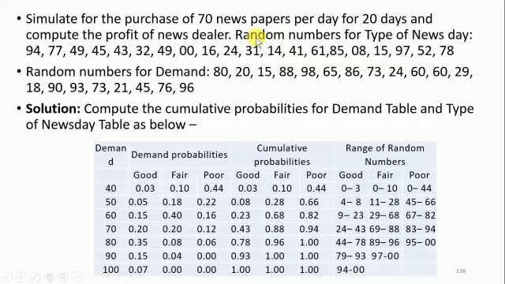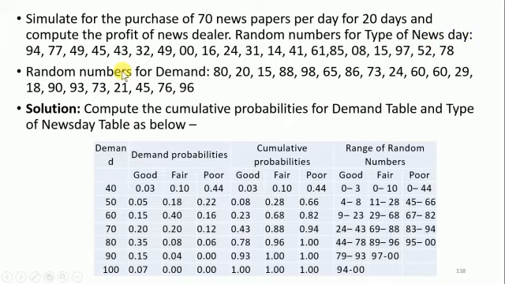We are going to have a random number for type of news day. Here we are going to use random numbers according to news days, because we are having 20 days. If we count here, we will find 20 days. So the random numbers which are related to the probability: the first day will be 94. This is okay, very good. 77 the second one. The last one, day 20, will be 78. So this is the random number for the type of news day.